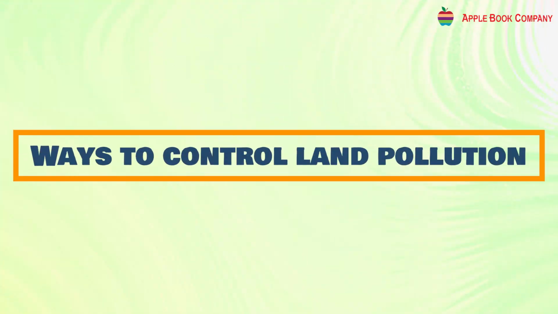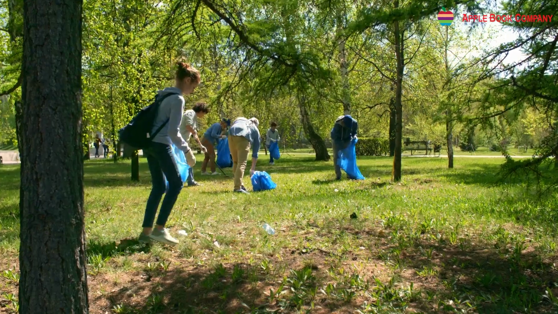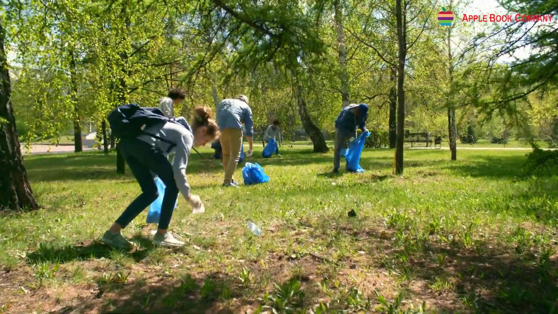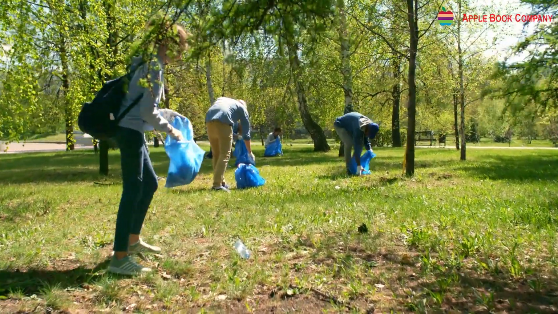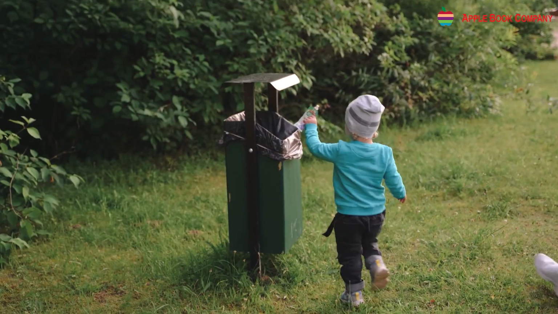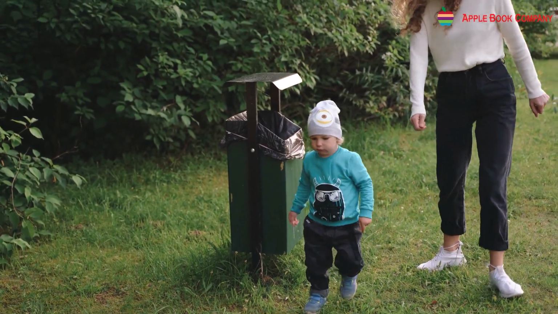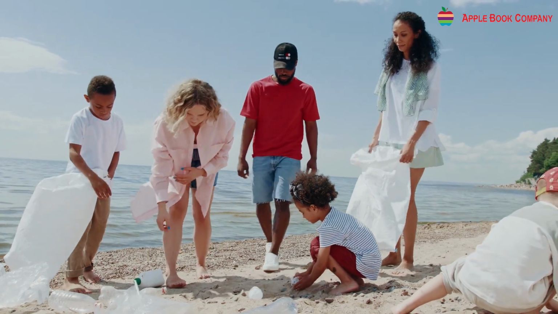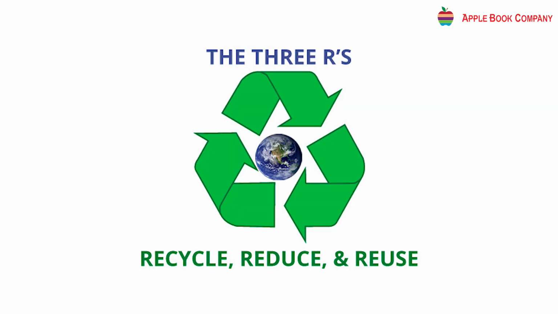Ways to control land pollution. It is very important for us to take proper steps to control land pollution. We should not throw garbage just anywhere. We should throw them only in dustbins. We must take steps to reduce our waste. We should follow the 3 R's for the same. You have already learned about this in the lesson before.